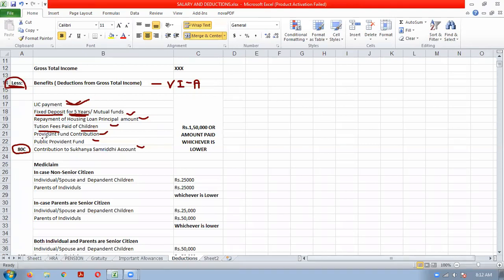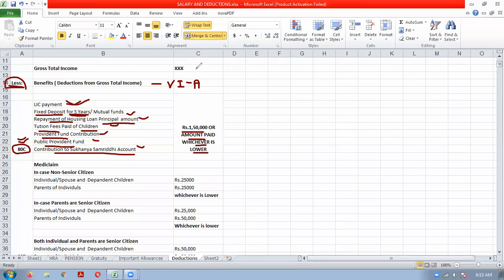If you are contributing to provident fund, public provident fund, a Sukanya Samriddhi account, all these investments, or repayment of the housing loan principal amount, these payments are all covered under 80C. This is only an illustrative list. The Income Tax Act says that if you make these payments under 80C, you will get a deduction up to 1,50,000 or the amount paid, whichever is lower.